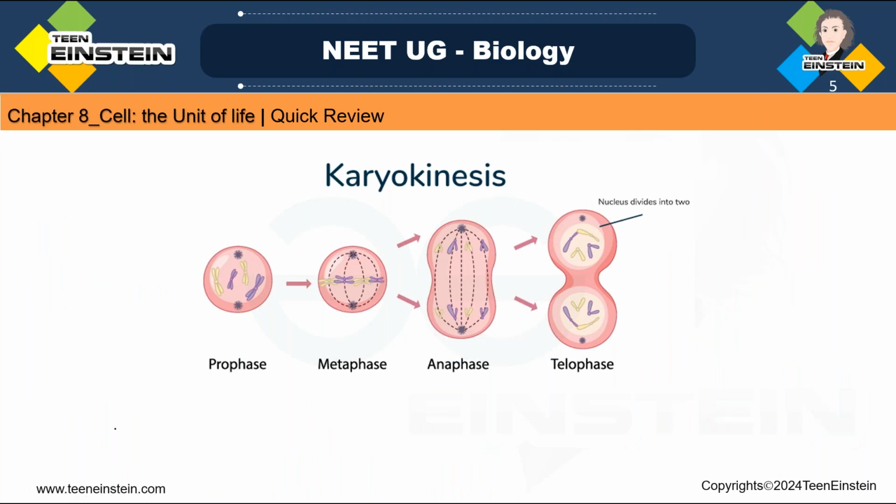And now finally, to which stage is it moving? It is moving to the telophase. Right? Here you can see the telophase, and here the chromosomes, the condensed ones, will become loosened and form long fine filaments. Right, and the spindle fibers, you can see up to anaphase. Here spindle fibers are disappearing, and the nuclear envelope reforms around the chromosomes. Because it is becoming two separate cells after division, right?